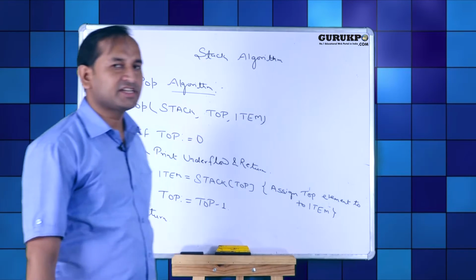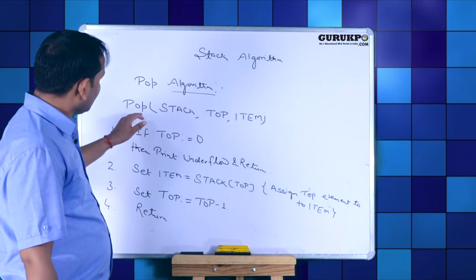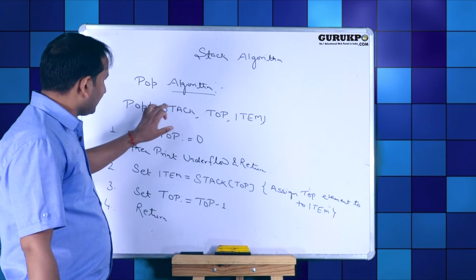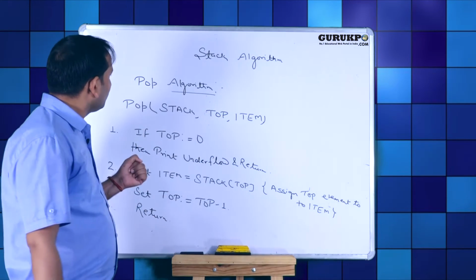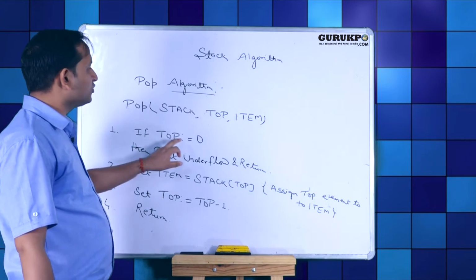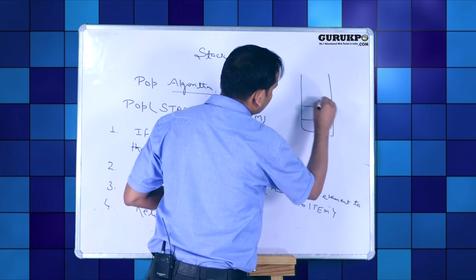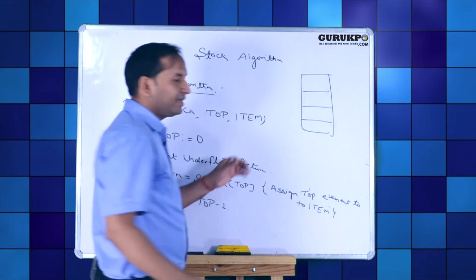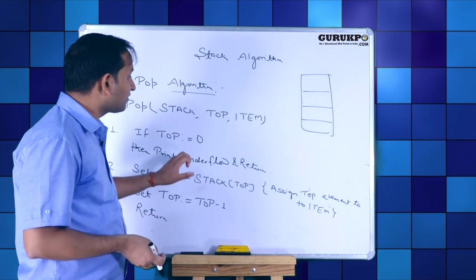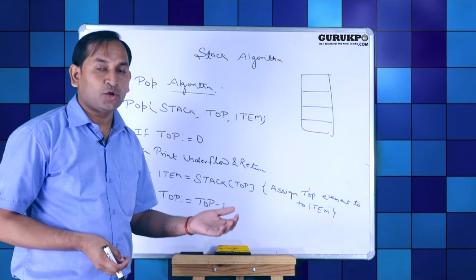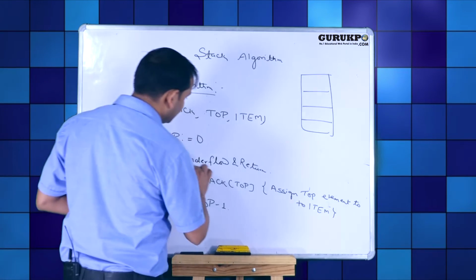Now we are discussing stack pop algorithm. Pop means deleting elements from stack. In this procedure, pop, stack, top, item, these are 3 elements required to perform pop operation. If top equal to 0, it means there is no element in stack. Suppose this one is stack. In this case, we can see there is no element in stack and top equal to 0. In this case, print underflow condition. It means we cannot delete any element from stack because there is no element in the stack. This is called underflow condition.